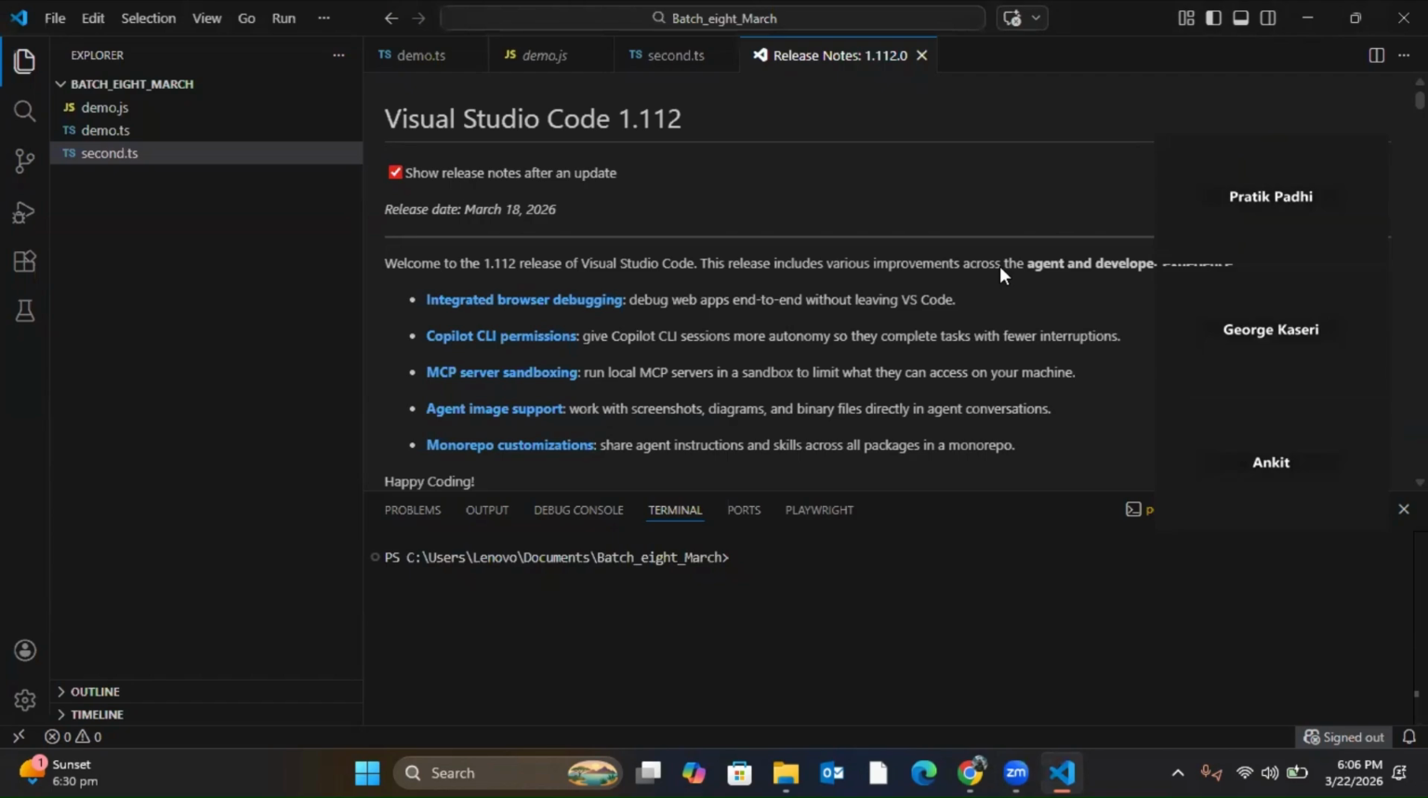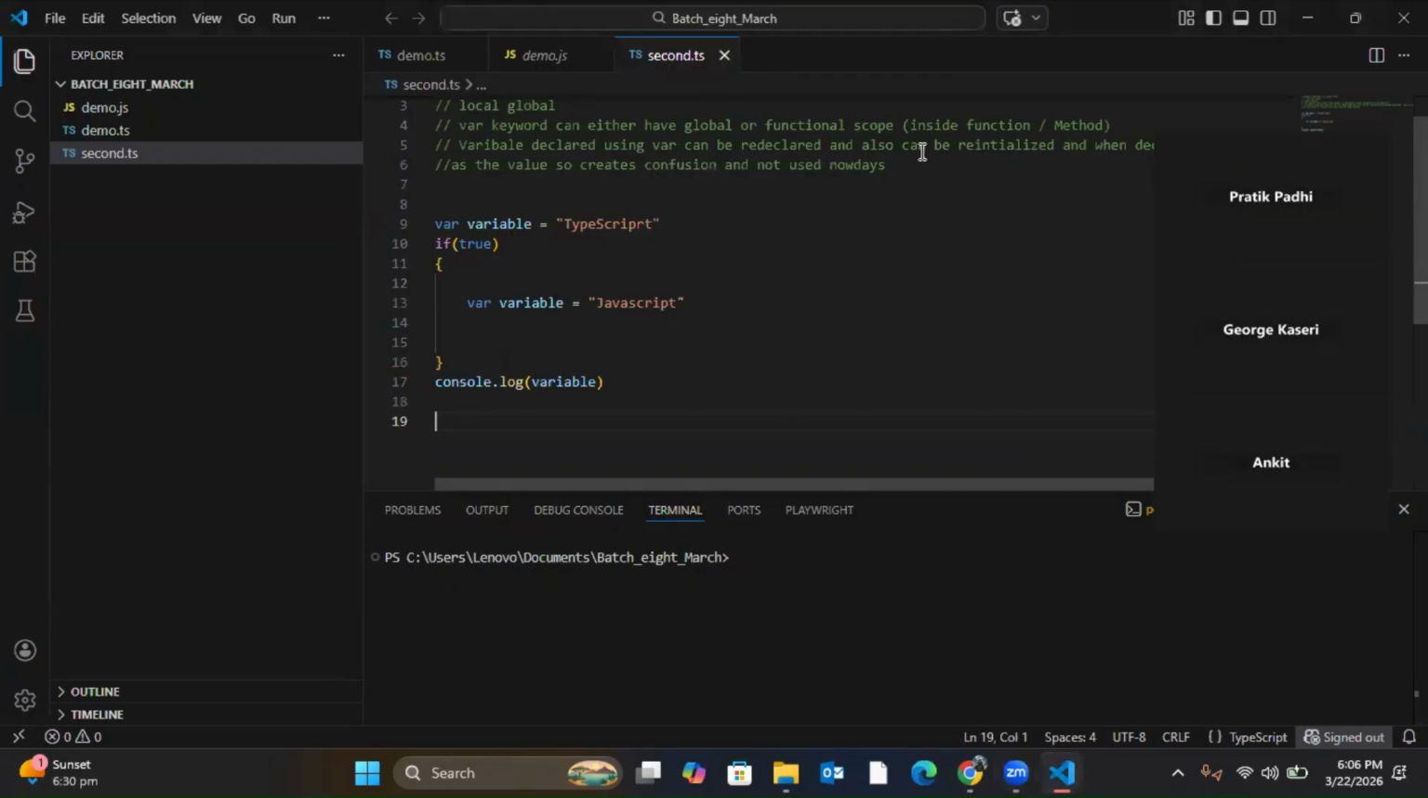Let's understand the data types. If you have used Java, you must be relating to what a data type is. Data type means the type of data a variable can store. When I talk about value, it can be a string, a number, a float, or a Boolean value. There are multiple types of values which a variable can store.